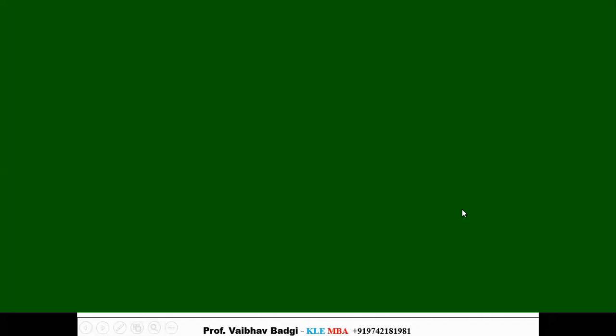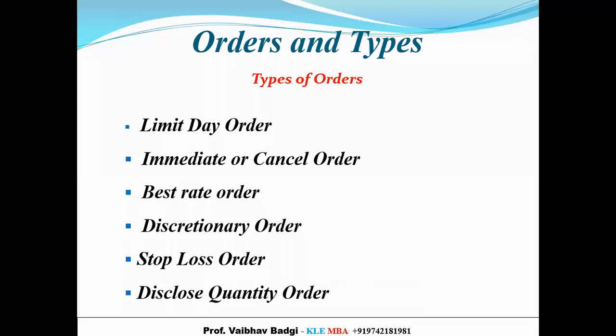Yeah. So this is where we had stopped as far as the order and order types are concerned. So we'll move further. I don't think anyone has any doubts in understanding these order types when I've shown you practically how things work. For you to understand how things properly work, again, I repeat, you need to have a demat account and a trading account. Only then you'll be able to use these particular platforms that are available.